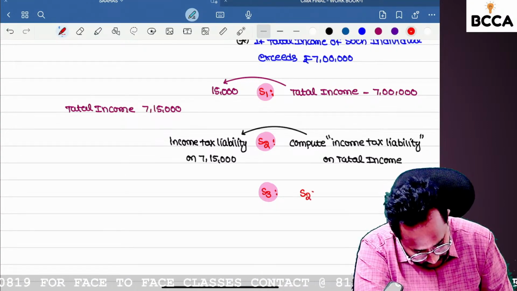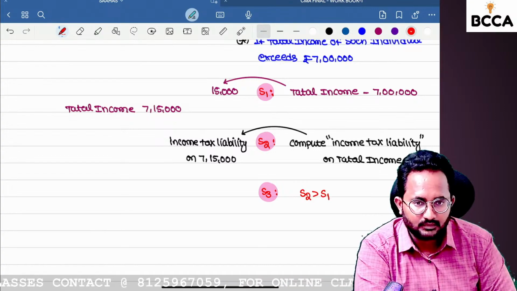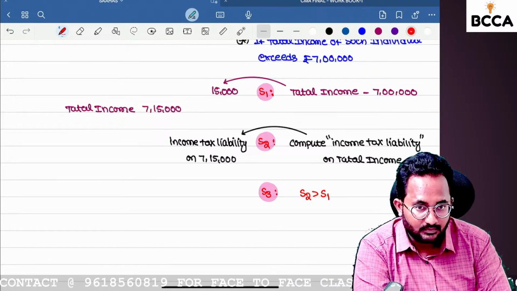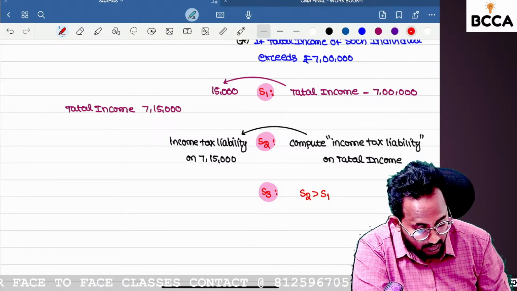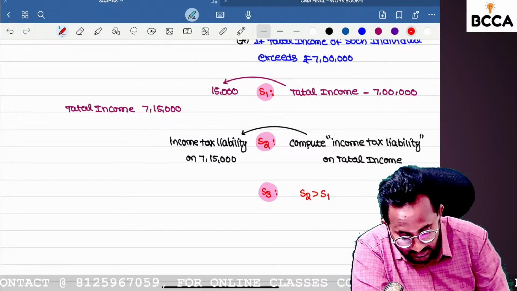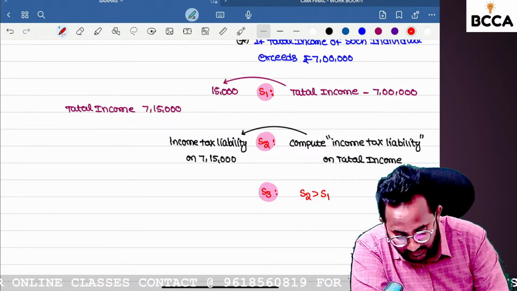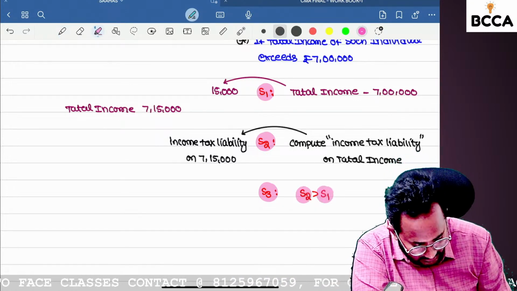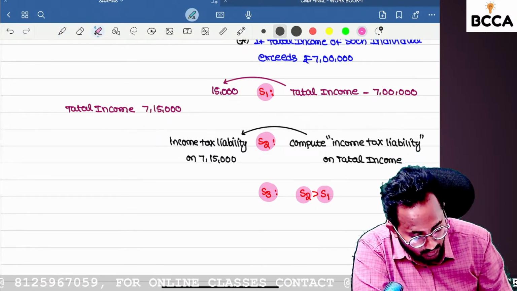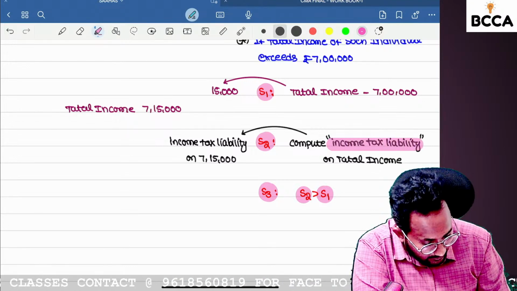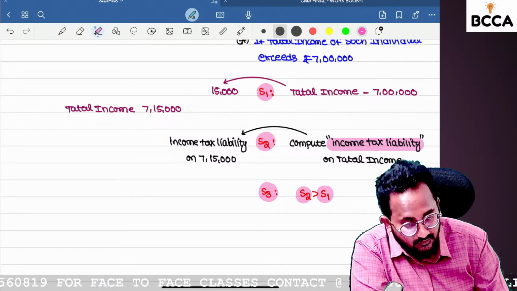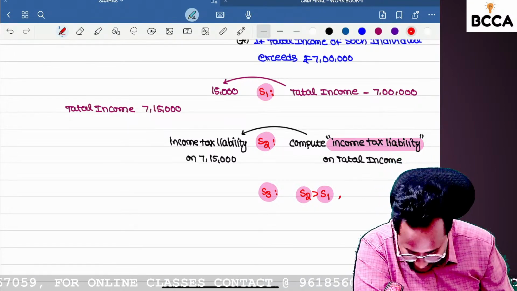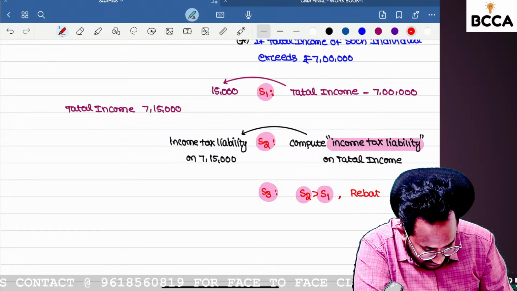Step 3, last step. If the step 2 amount is more than step 1, that means you have to pay more income tax liability compared with the difference between the total income and 7 lakh. So in this situation only you can get the rebate. Then what is that rebate under section 87A?